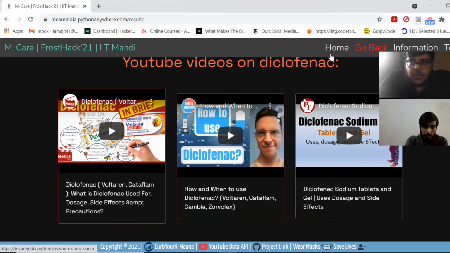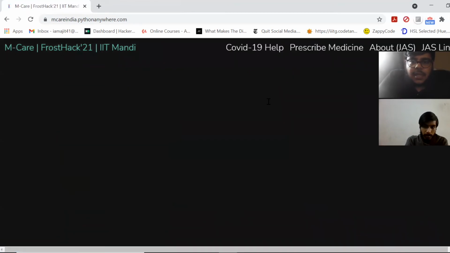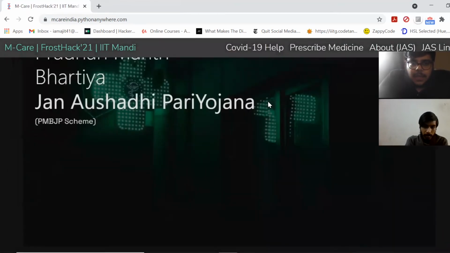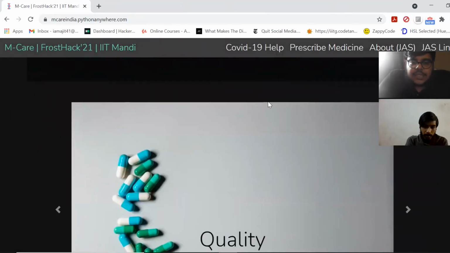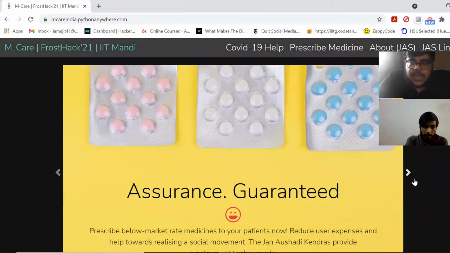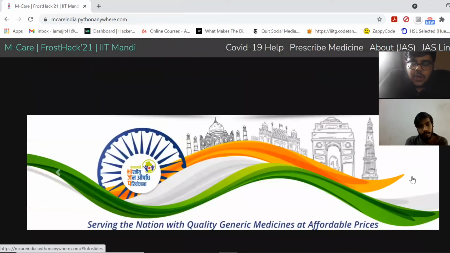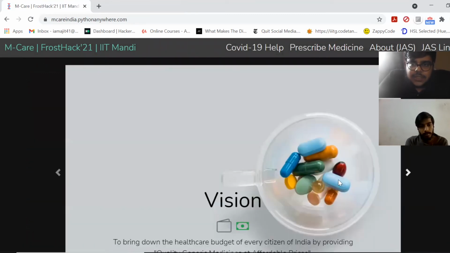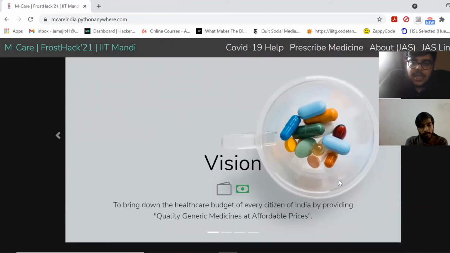So if I go back to the home section, below our prescribed medicine section, what we have done is simply display adverts to promote the Jan Aushadhi scheme, because our motto is not only to implement the Jan Aushadhi scheme and display the cheapest medicines available for any prescription in the market, but also to promote the Jan Aushadhi scheme. So we are simply displaying the data on a carousel.